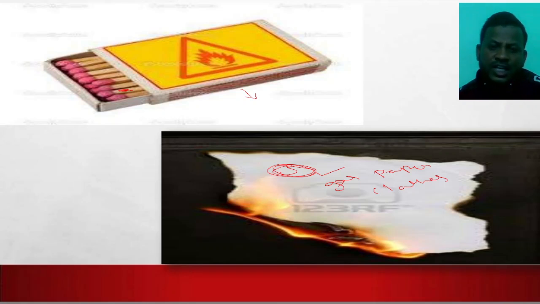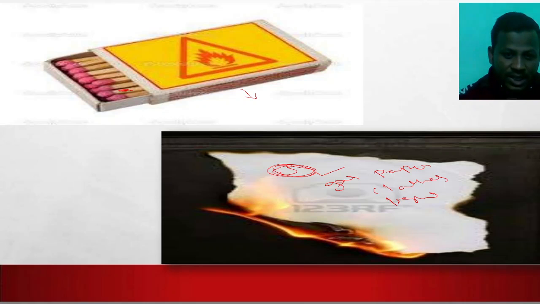If you rub suddenly, they catch fire and liberate light in a dark room. The heat and light will be emitted. This is the example for rapid combustion.